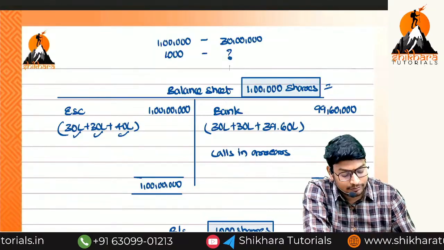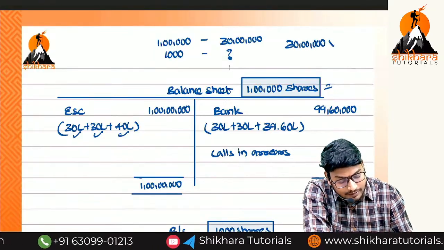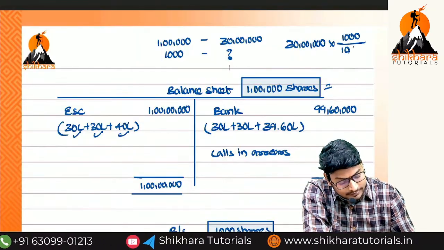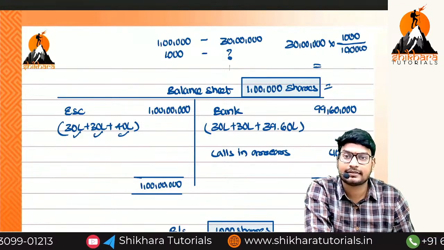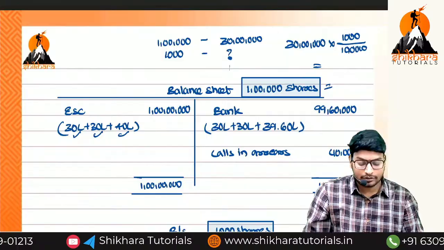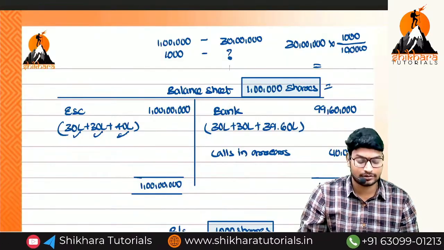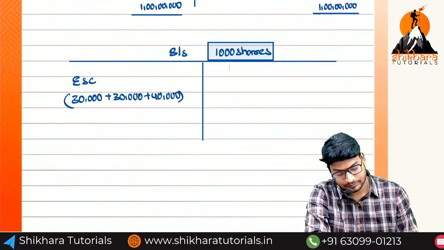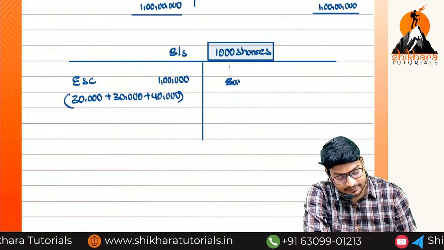How will we get it? 30 lakhs into 1000 divided by 1 lakh. How much are we getting? 30,000. In the same way, for the fourth installment, 40 lakhs into 1000 divided by 1 lakh. Don't be confused. And what is the total amount? 1 lakh rupees. And next, come to the bank balance.